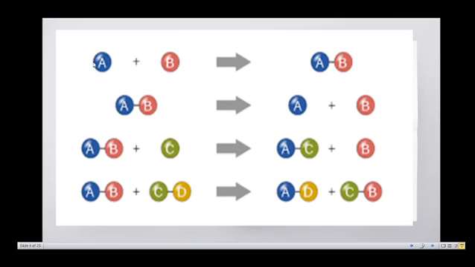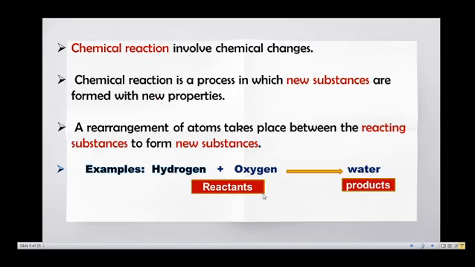For example, substances A and B react with each other, it gives the new compound AB. At the same time, the compound AB decomposes into substances A and B. Both are chemical reactions. Sometimes the compound AB reacts with another substance C, it gives the new compound AC and B. Sometimes the compounds AB and CD react with each other, it gives the new compounds AD and CB. So, chemical reactions involve chemical changes.